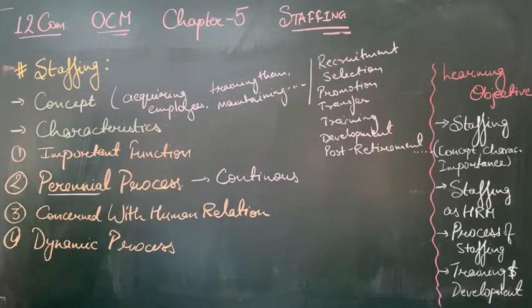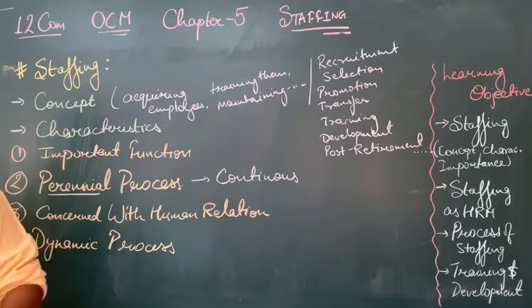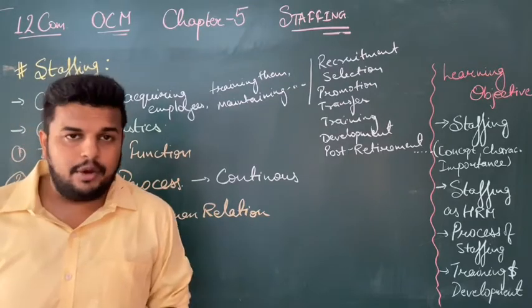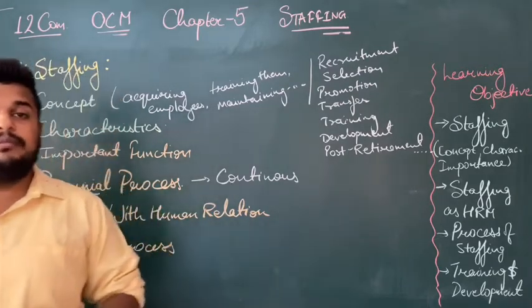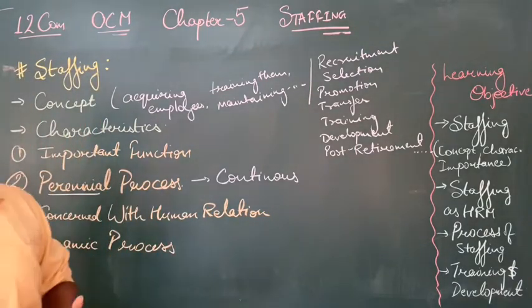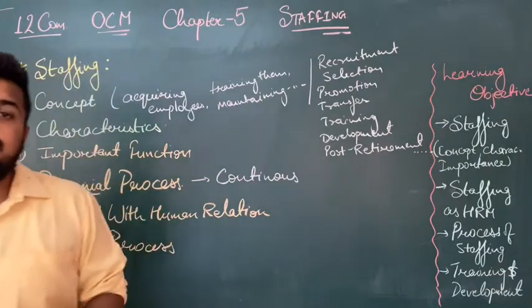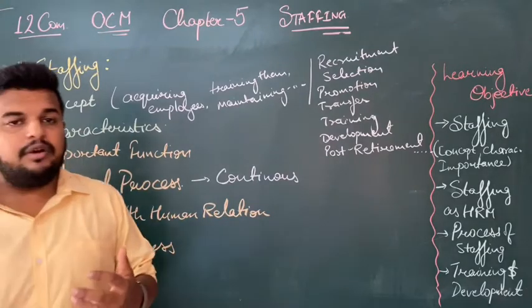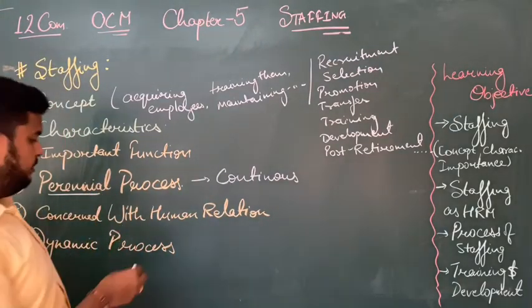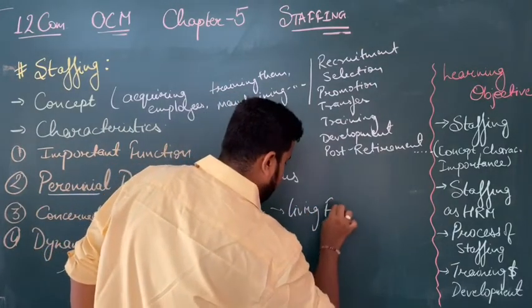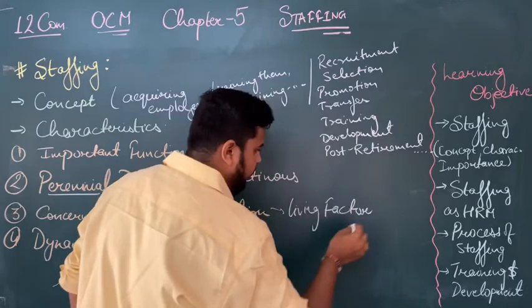Third one is concerned with human relationship. Why is it concerned with human relationship? Because the main objective of staffing is to make a proper relationship with employees, a proper set of employees, and to best use them, to use the best of them. So how can an employee be used to its fullest capacity if there is no proper relation maintained between the authorities and employees? Employees are the only living factor of production.